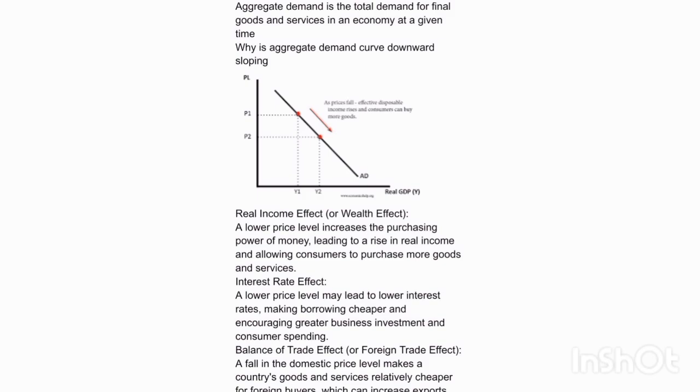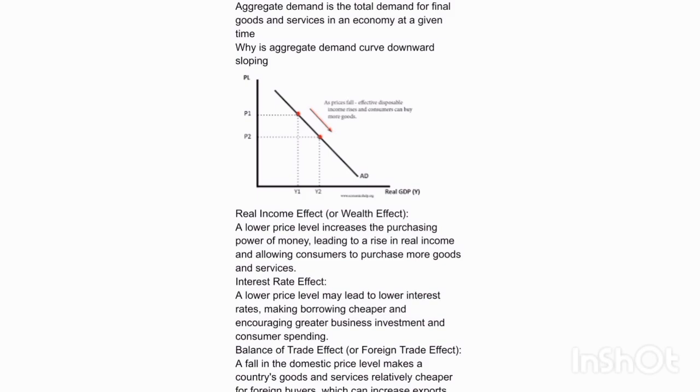Why is the aggregate demand curve downward sloping? Real income effect, or wealth effect. A lower price level increases the purchasing power of money, leading to a rise in real income and allowing consumers to purchase more goods and services. Interest rate effect. A lower price level may lead to lower interest rates, making borrowing cheaper and encouraging greater business investment and consumer spending. Balance of trade effect, or foreign trade effect. A fall in the domestic price level makes a country's goods and services relatively cheaper for foreign buyers, which can increase exports.